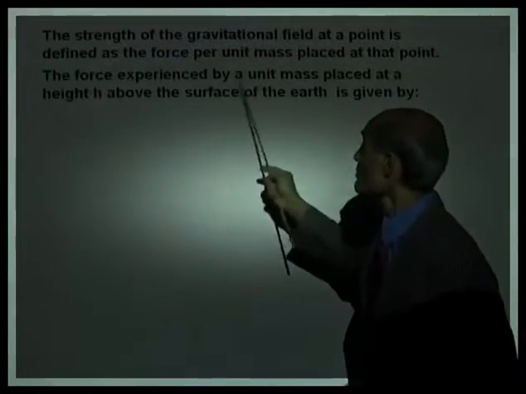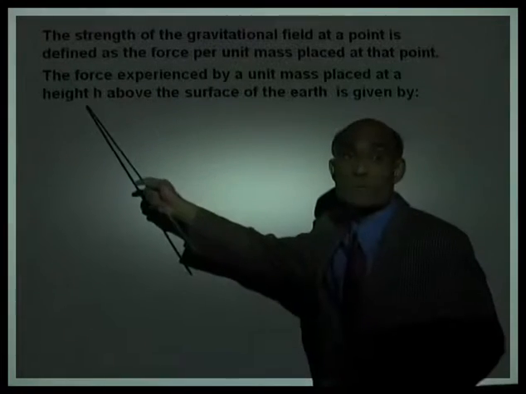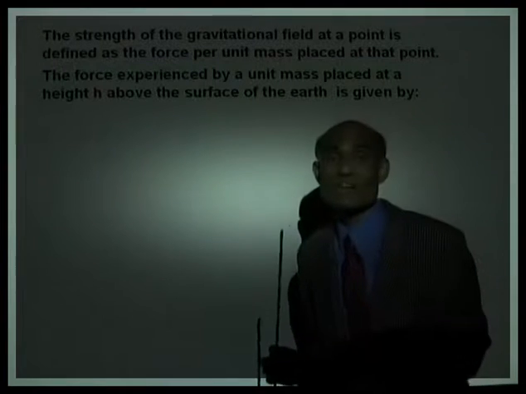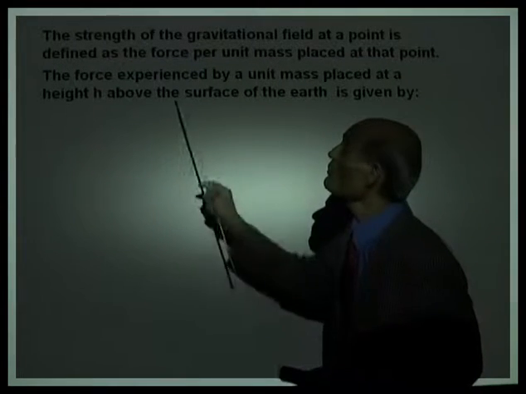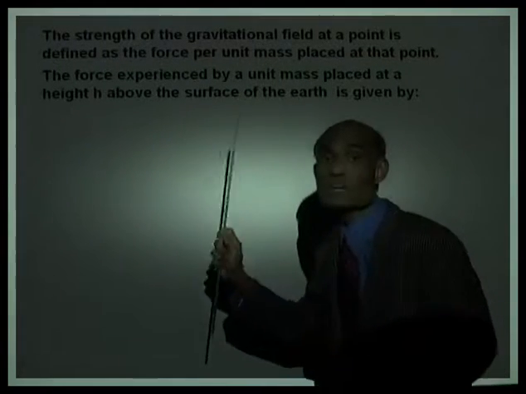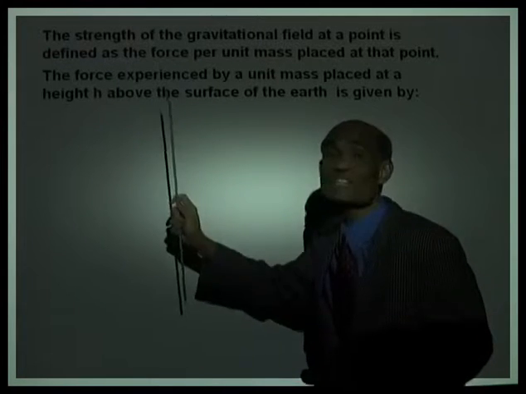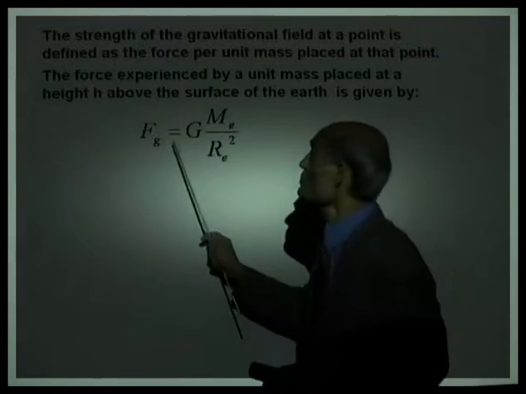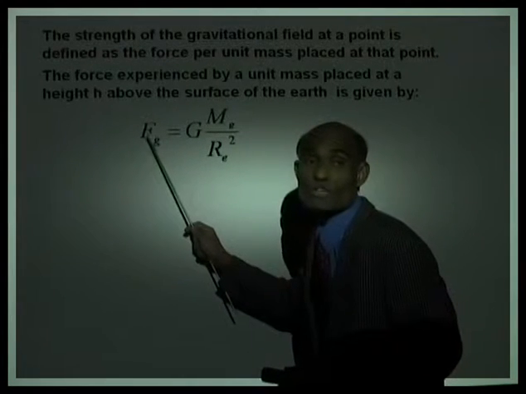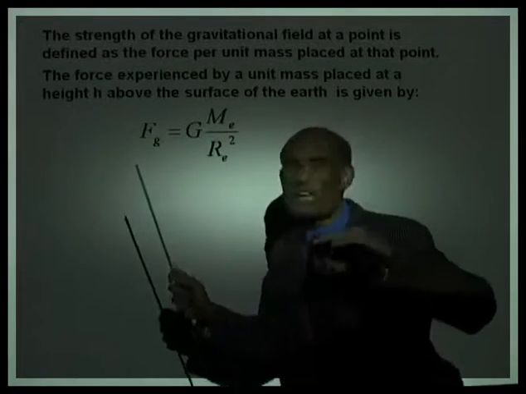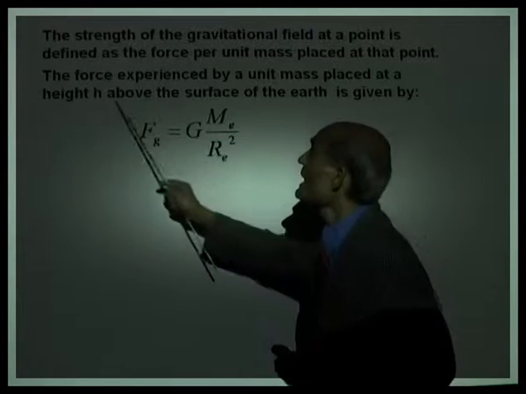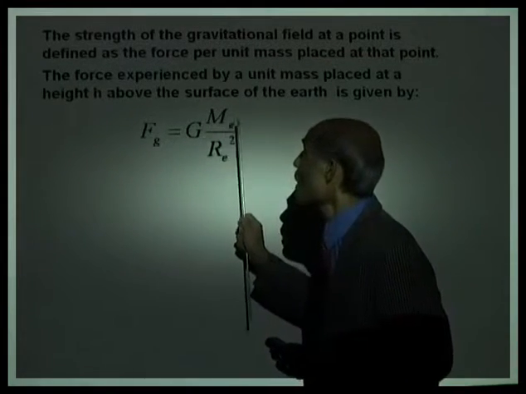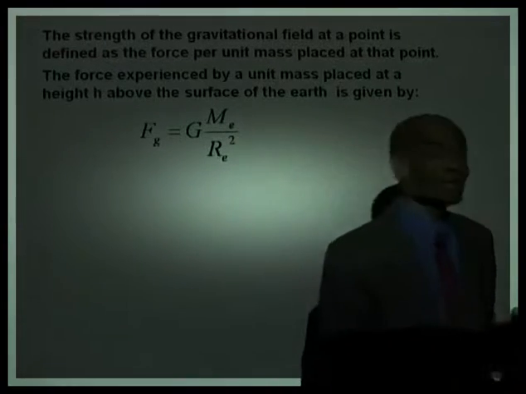The force experienced by a unit mass placed at a height h above the surface of the earth. Can you write down that equation? Well, this is the equation for the force experienced by an object placed on the surface of the earth where h is 0. We say the force of gravity on a mass of 1 kilogram.